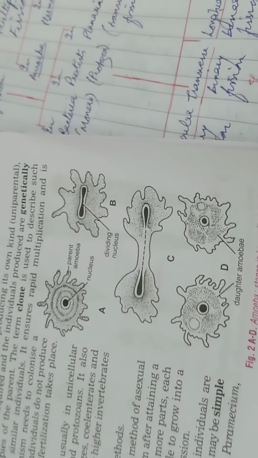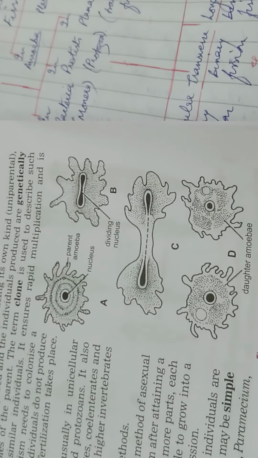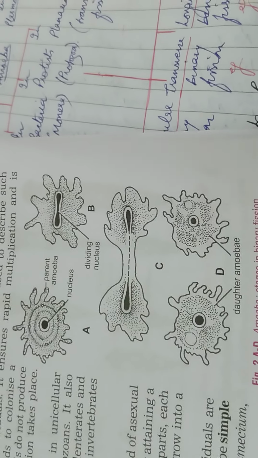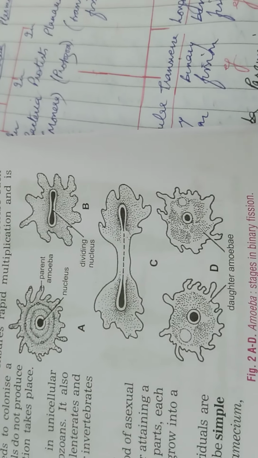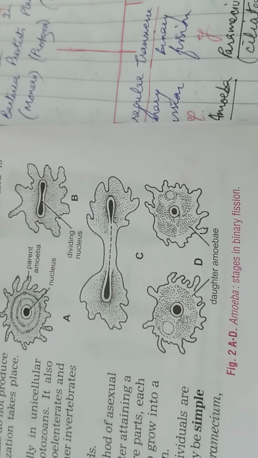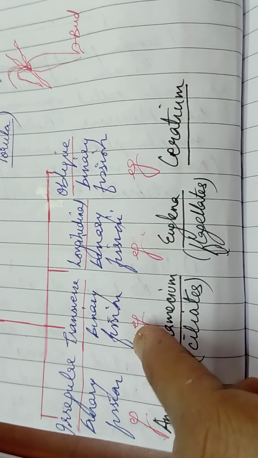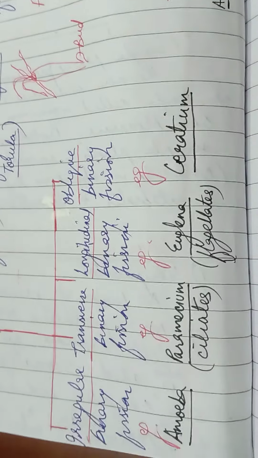It's an irregular process, and though it is a water animal, it can possibly change its shape every time. So the division in amoeba is irregular.